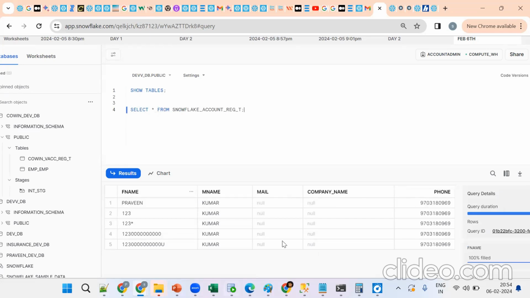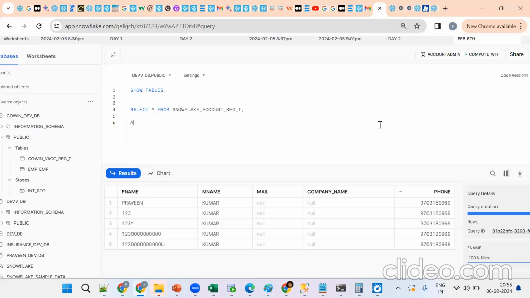Tell me why we're seeing null values, which are given for the 3 column values. Because while inserting, what happened? We inserted only 3 column values. Suppose I want one more column to be added. How can you add one more column? What is the statement?